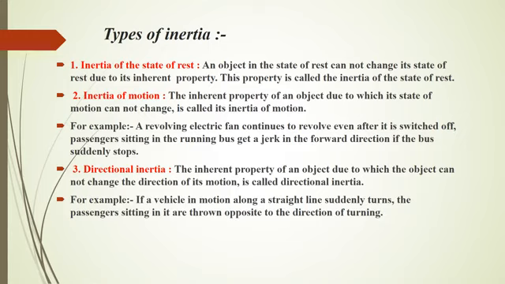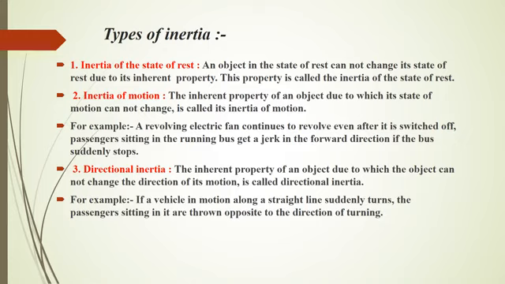Second, inertia of motion. This is the inherent property of an object due to which its state of motion cannot change. For example, a revolving electric fan continues to revolve even after it is switched off. Passengers sitting in a running bus get a jerk in the forward direction if the bus stops suddenly.